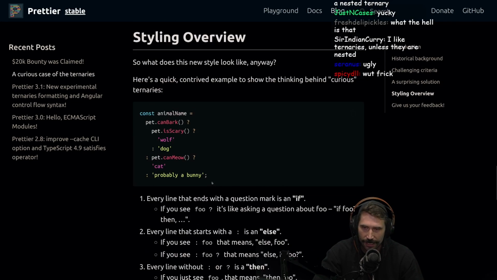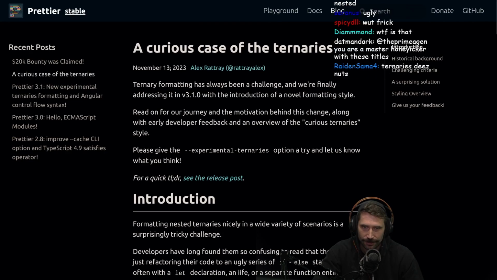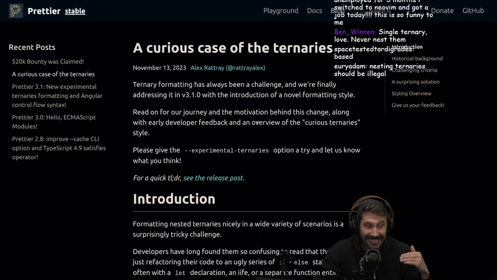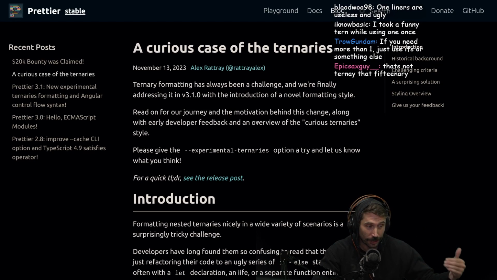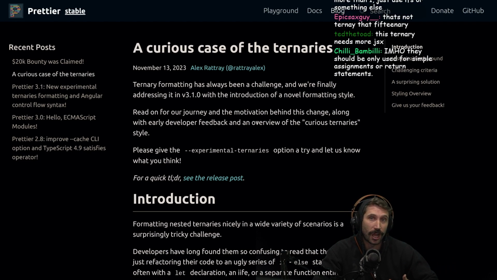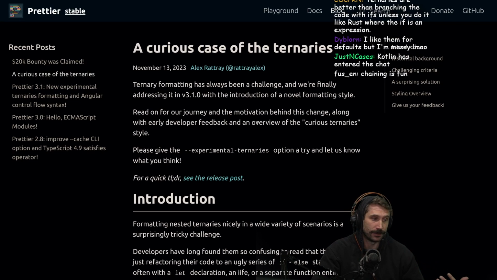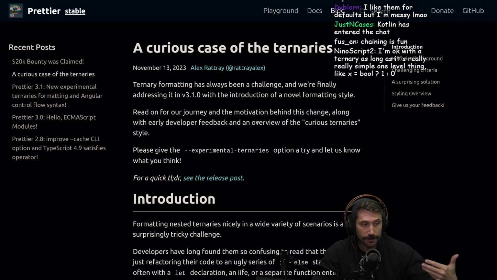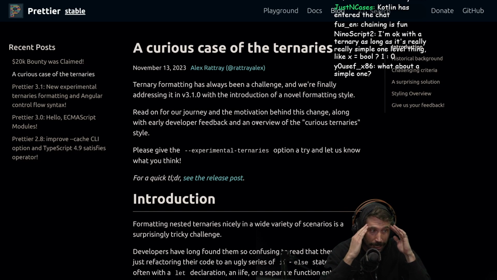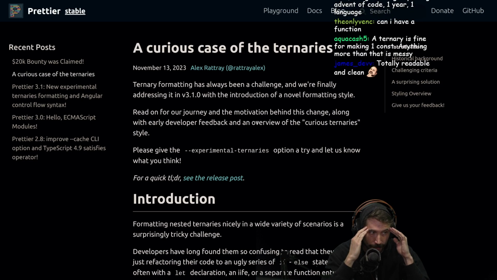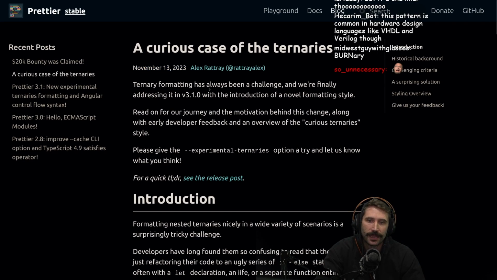I already knew that was going to be in here because, of course, it's about ternaries, right? And so when I see that and we try to make it more accessible to use ternaries, to me, this feels like we've gone the wrong direction, okay? I'm just throwing that out there. Now let's read this article. So that's the mentality I'm coming in with, all right? Just so you know. November 13th, 2023, Alex Rattray.